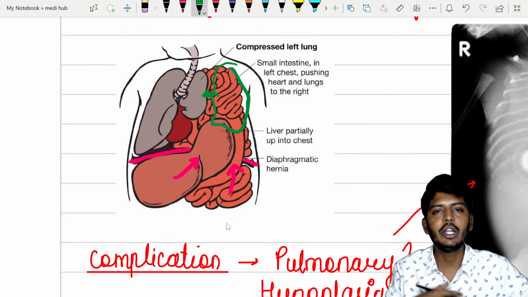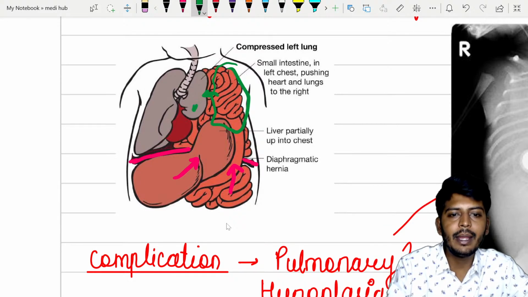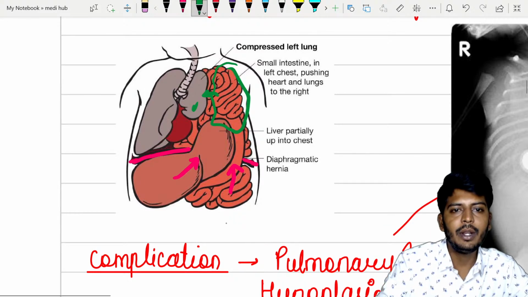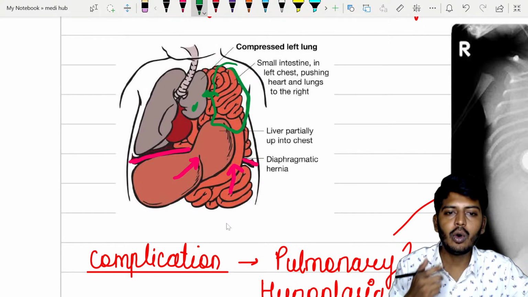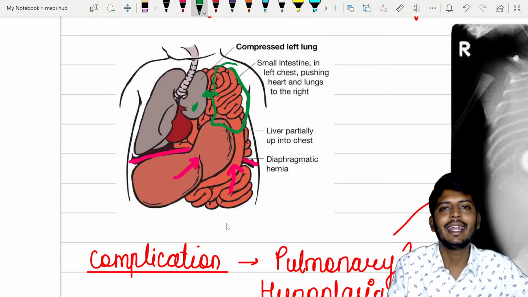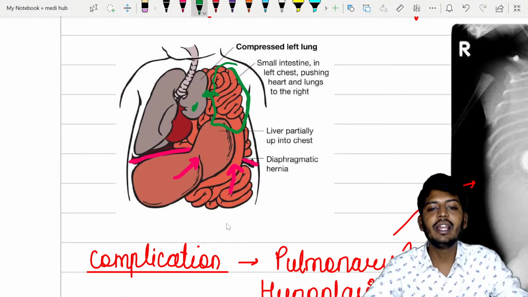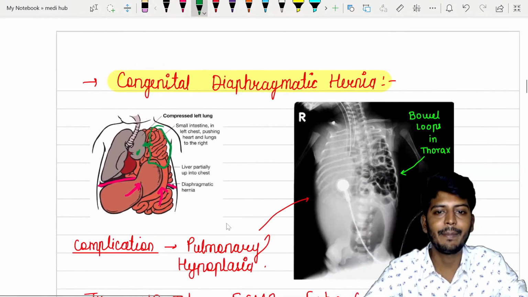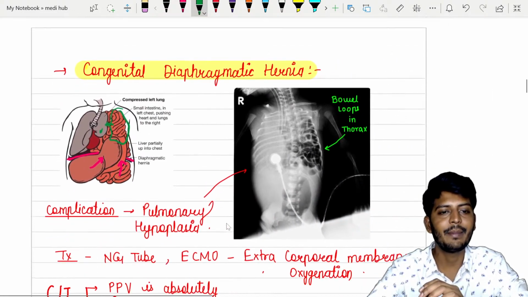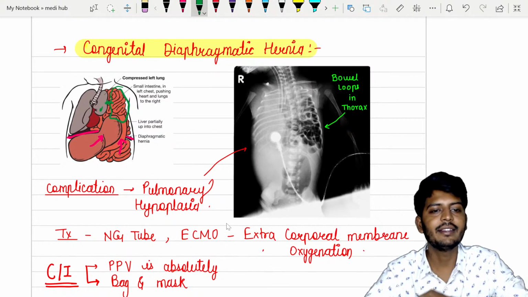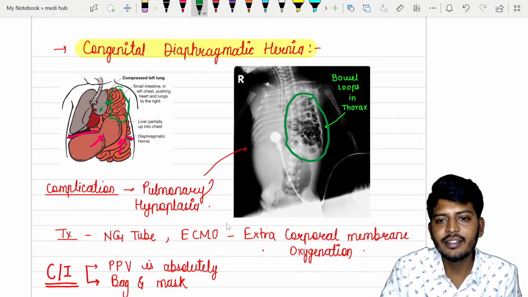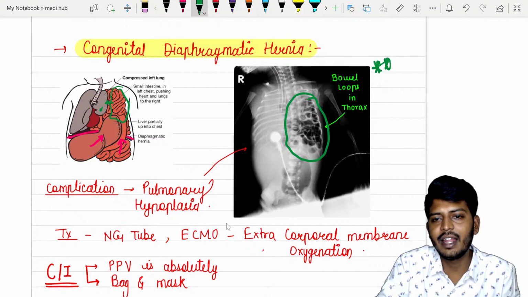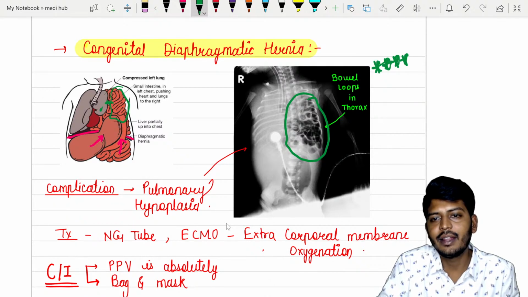Now during the development of the baby, will this lung be able to develop? Yes or no? Lung development will not be there. If there is no lung development, what will happen? The one-sided lung will be small, so it will lead to pulmonary hypoplasia. Plasia means formation, hypoplasia means less formation. So one lung is abnormally formed. In the X-ray, you can find it like this. If you get this image, it is a very important image.